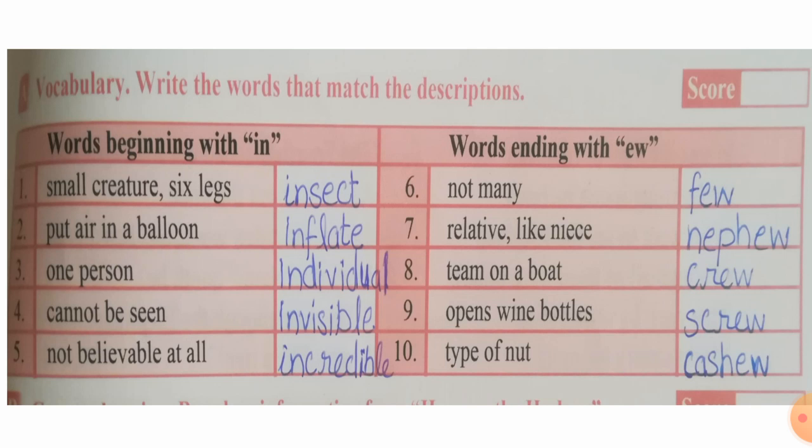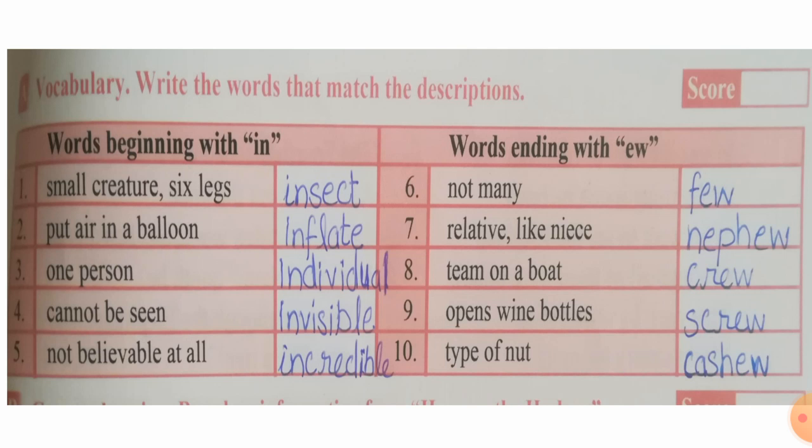So here, small creature with 6 legs, that is insect. Number 2 is put air in a balloon, that is inflate. The third one is one person, so here we can say individual. Number 4 is cannot be seen. Another word for this is invisible. And not believable at all, here we can say incredible.